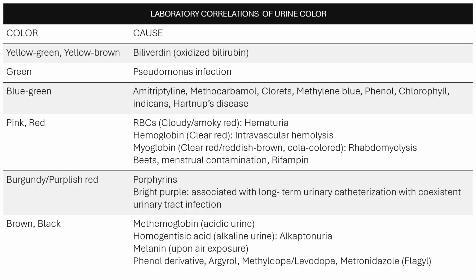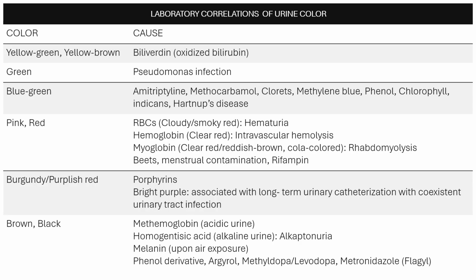What about green color? Pseudomonas infection will give you a green color, of course subjected to urine culture and sensitivity. What else? Asparagus. This one will give you a green urine color also. Asparagus is an herb, and we take it in somewhat, and then you have blue-green.